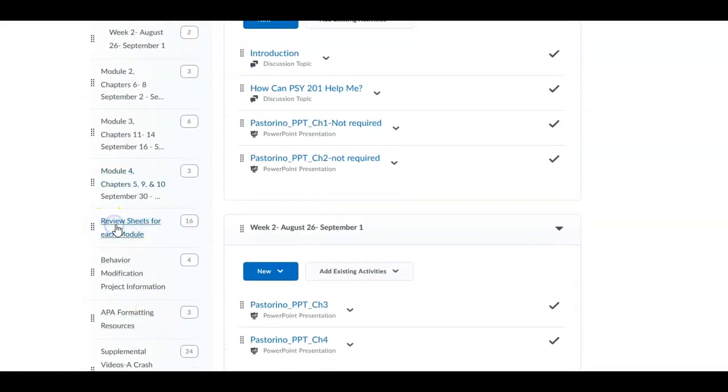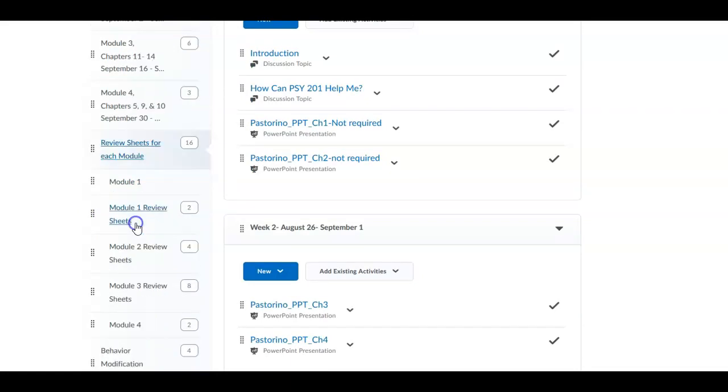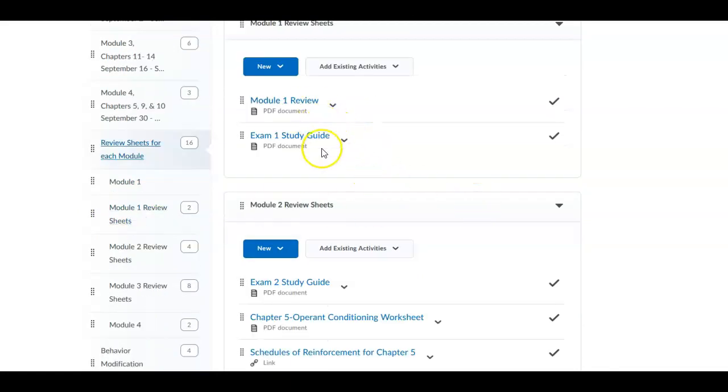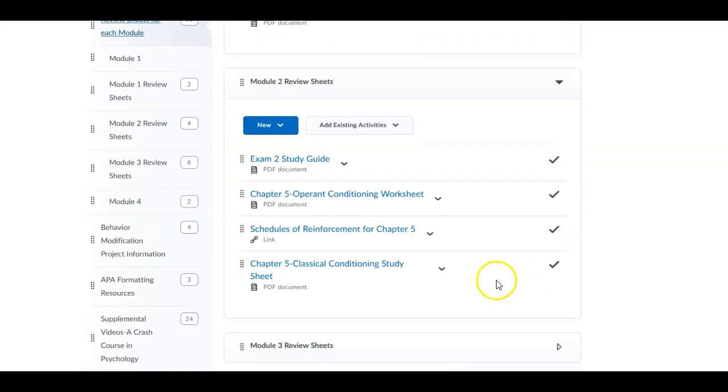Now you'll see there's a sheet for each one of the modules. I've put some review sheets for each module. Module 1, review sheet, study guide. There's some worksheets that go with some of the modules. So I think I would look at these before you even start reading the material for the module.